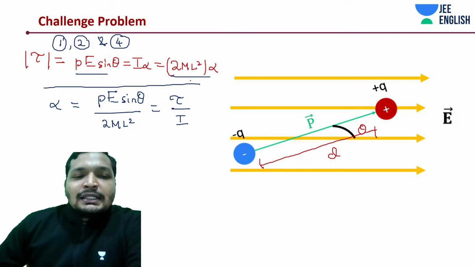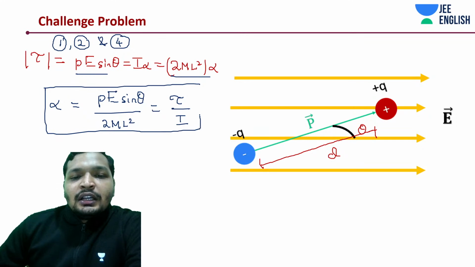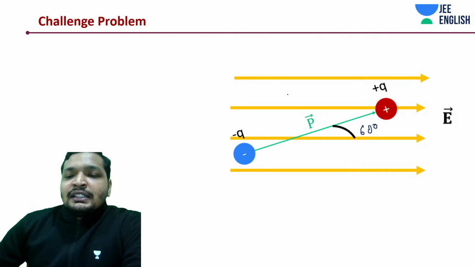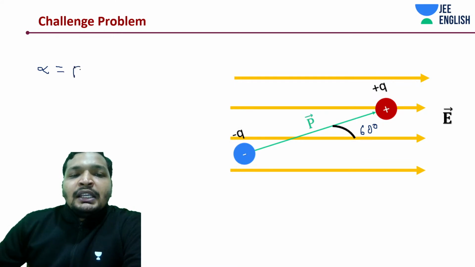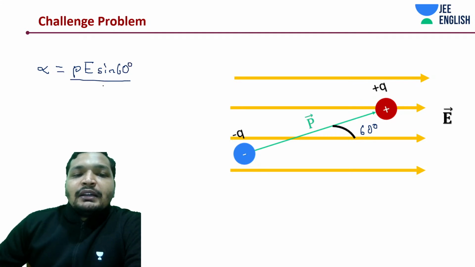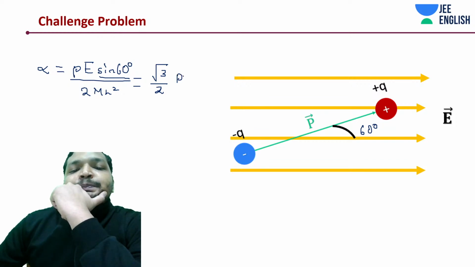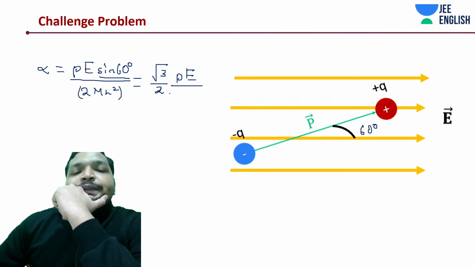There you go. Substitute this in your given question and you'll get the answer. We know the angle right now is 60 degrees. So alpha is equal to pE sin 60, the torque, divided by the moment of inertia 2ml squared. Sin 60 is root 3 by 2. And this is pE, and on the denominator here, 2ml squared.